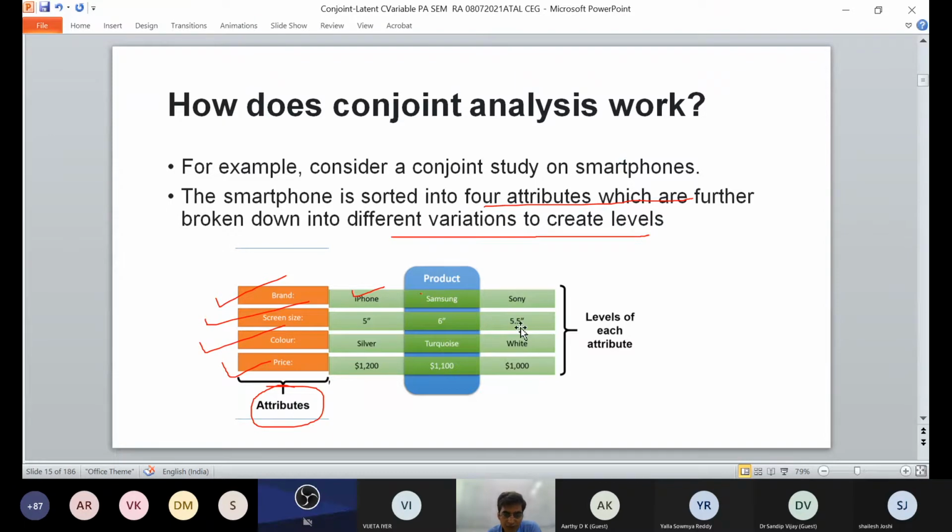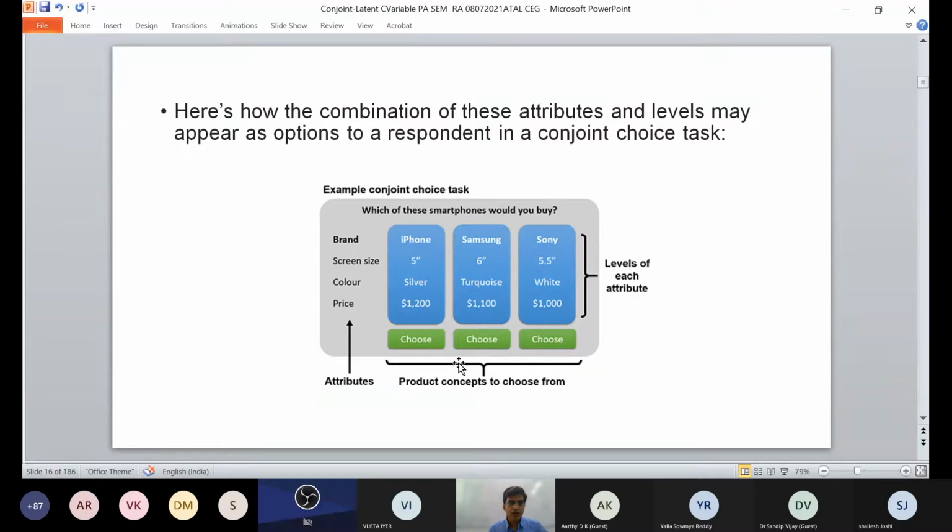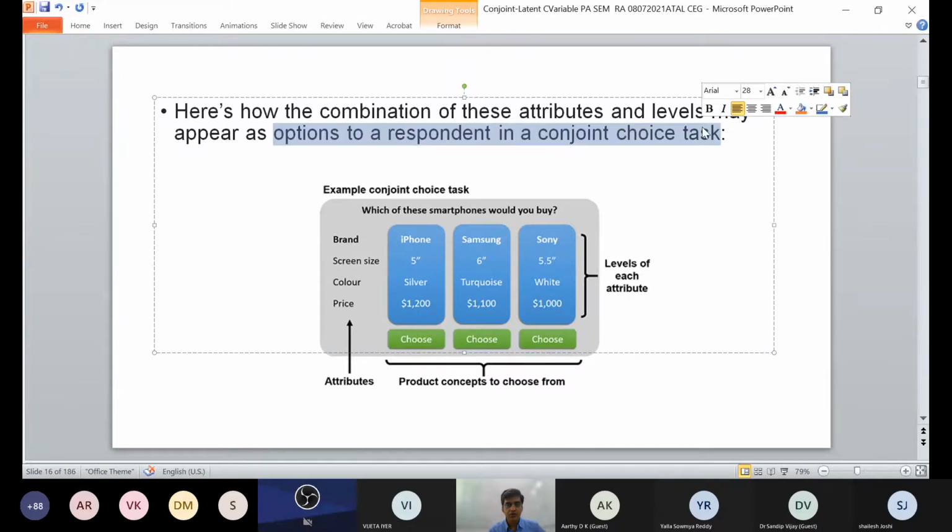So there are products which have labels. These are the labels and these are the attributes. They are divided into $1,200, $1,100 and $1,000. Now if you need to have a combination of attributes and labels, then the options are responded to as choice work.